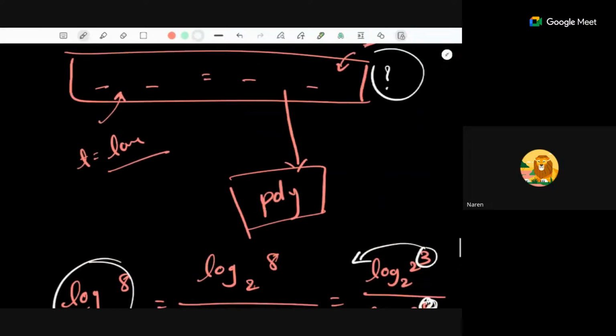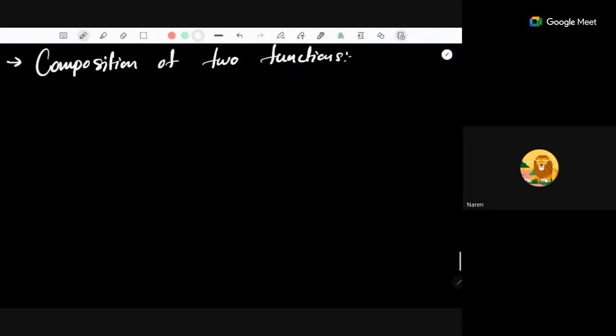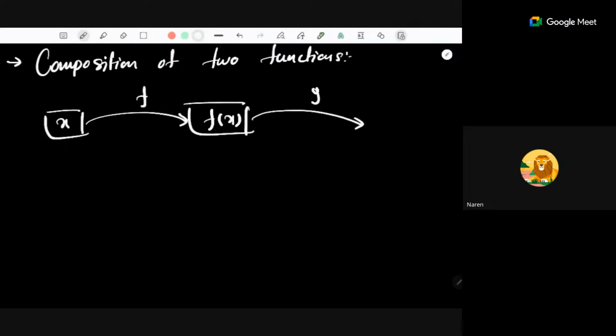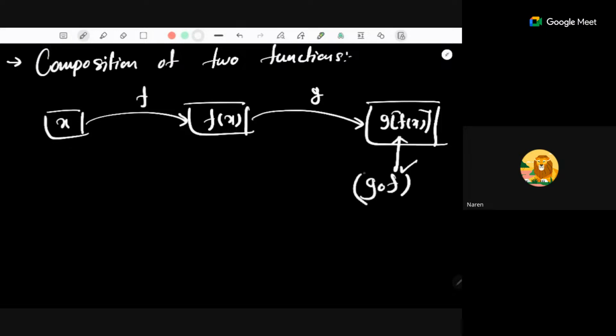Okay, so that's all about the log function. Now the next topic is composition of functions. What we can do is apply a function over a function. First I have an x. Over this x, I apply a function f and get an output f of x. Over this f of x, I apply another function g and get an output g of f of x. This resulting function is known as g composition f. First we apply f and then we apply g.